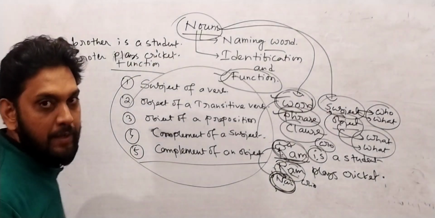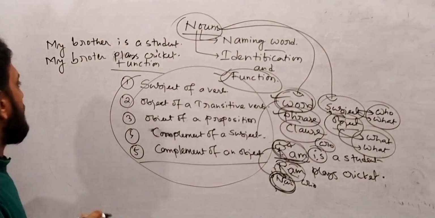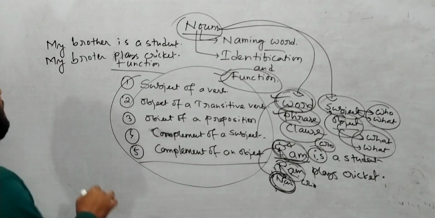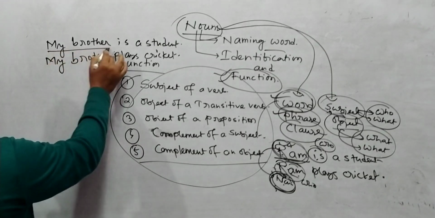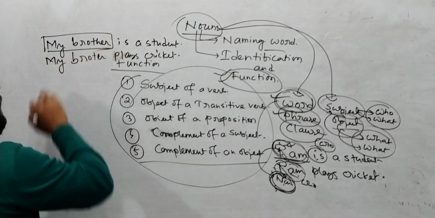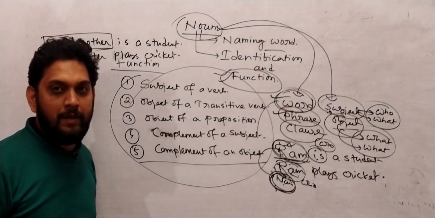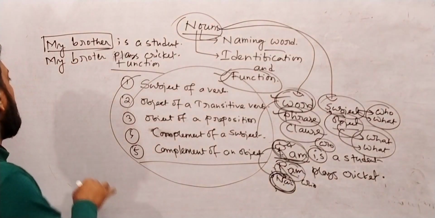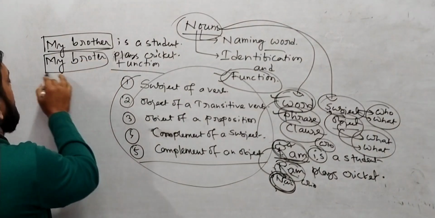Two sentences I have written: my brother is a student. Second, my brother plays cricket. You see, in these sentences I have used a phrase. My brother is a phrase. My brother is acting as a phrase here. Here also my brother is acting as a phrase.